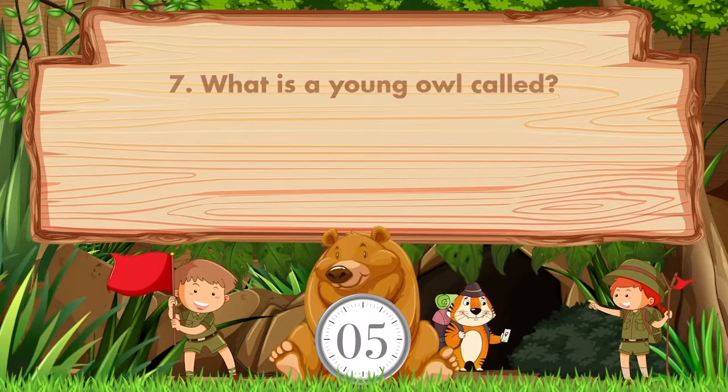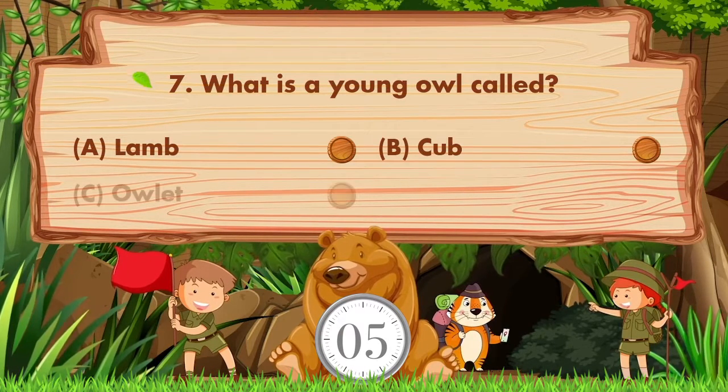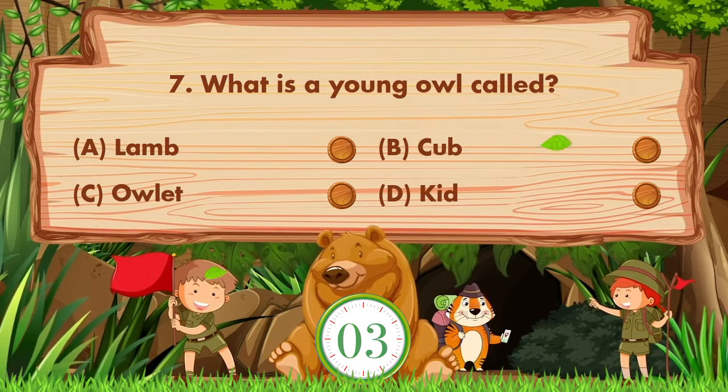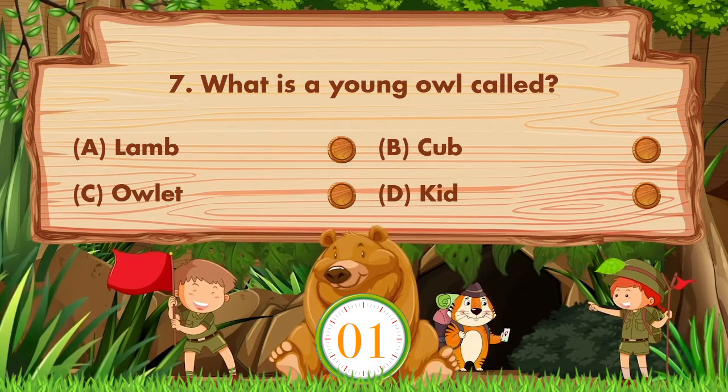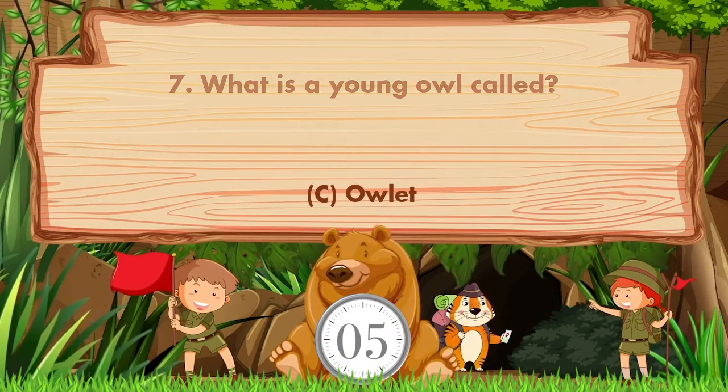What is a young owl called? Option is A. Lamb, B. Cub, C. Owlet, D. Kid. Answer is option C. Owlet.